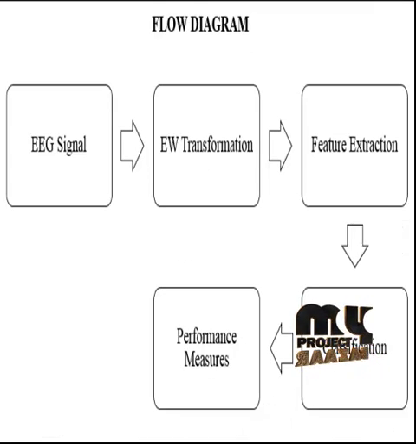Let me see the flow of the process. Input EEG signal is obtained from the dataset. The EEG signal is then decomposed using empirical wavelet transformation. The features are extracted from the empirical wavelet transformed signals. Empirical wavelet filter supports depend on where the information in the spectrum of the analyzed signal is located.